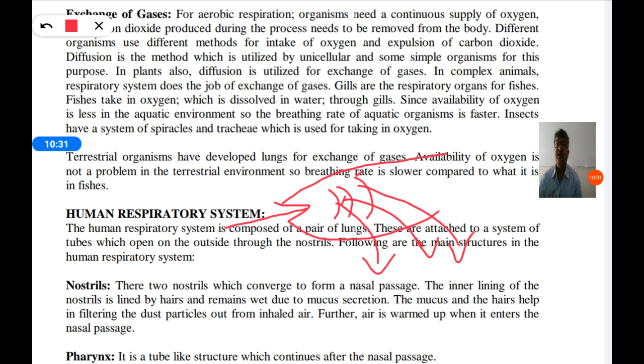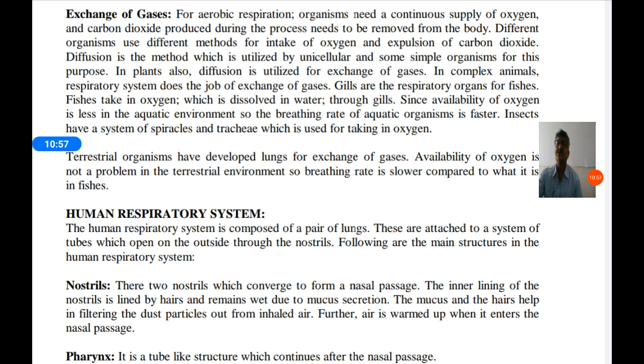When water is entering inside the mouth, it is rich in oxygen, and in the gills oxygen is absorbed and carbon dioxide is added to the water, and that water comes out of the gills. In this way, fish use gills for their respiration. So gills are the respiratory organs in fish. Fishes take in oxygen which is dissolved in water.